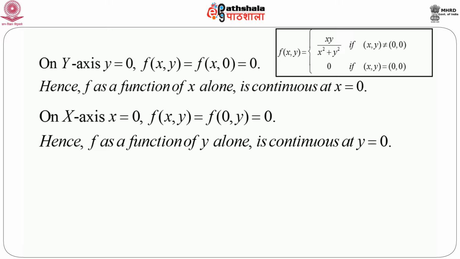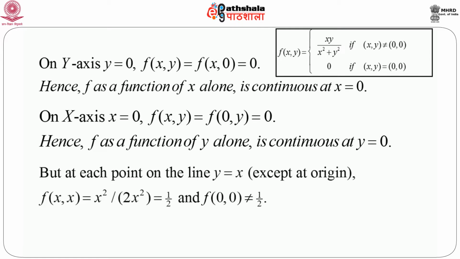So naturally one can think that the function should be continuous at (0,0), that means at origin. Interestingly, at each point on the line y equals x, that means except at origin, f(x,x) equals half for all x equals y, but it is given that f at (0,0) is 0, that is not equal to half. Hence the function is not continuous at (0,0).